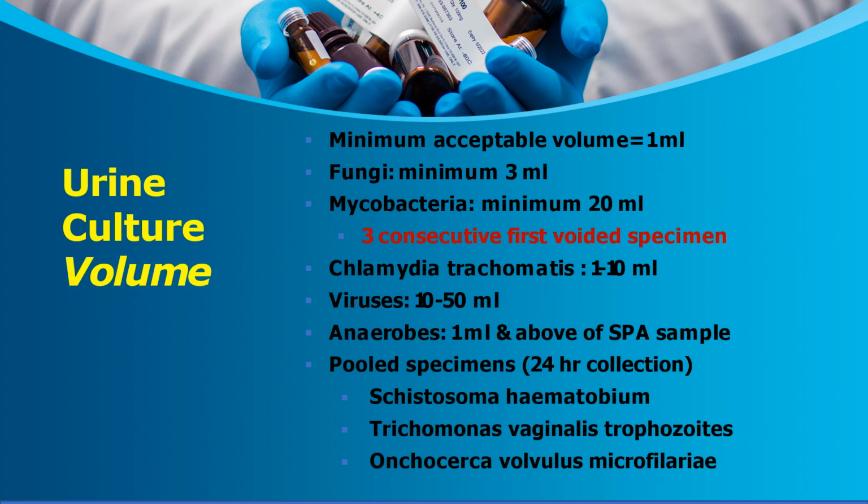What's the volume? Minimum volume should be 1 ml. Fungi it is 3 ml. Mycobacteria 20 ml. 3 consecutive first morning specimens are required for mycobacteria. For Chlamydia trachomatis it is 10 ml. Parasites 10 to 50 ml. Anaerobes is 1 ml. Full specimens, a 24-hour collection, are required for Schistosoma haematobium, Trichomonas vaginalis trophozoites, and Onchocerca volvulus microfilariae. For these, a 24-hour collection is required.